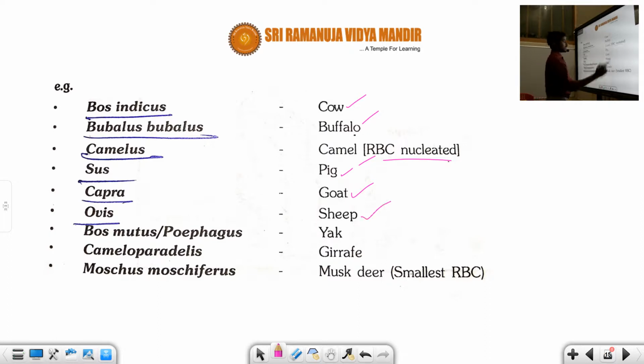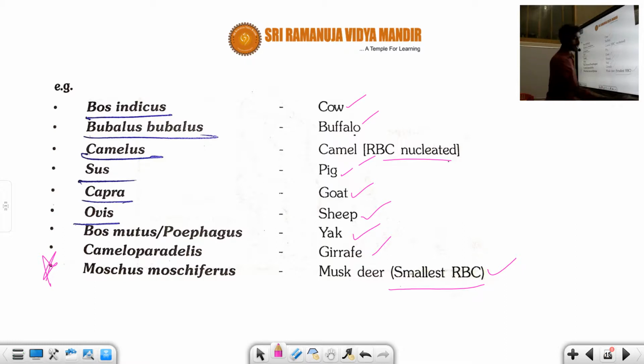Ovis is the scientific name for the sheep. Bos mutus, or Bos grunniens, is the scientific name for the yak. Camelopardalis is the giraffe. And another one is Moschus moschiferus, the musk deer. It has the smallest RBC. It's a very, very important point. So these are the common examples of the Artiodactyla order.